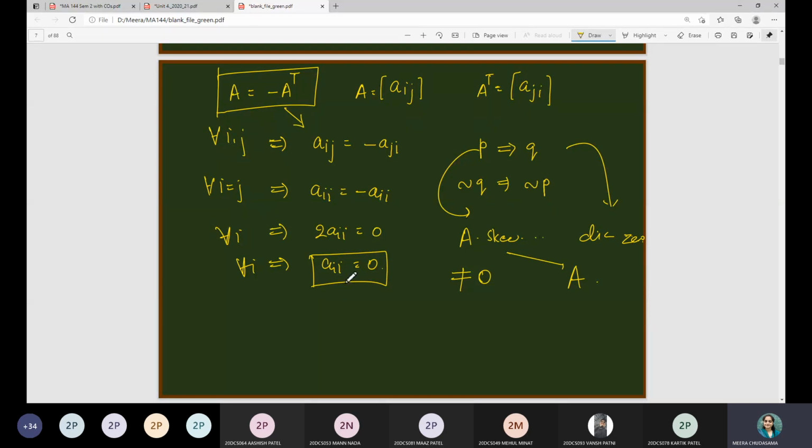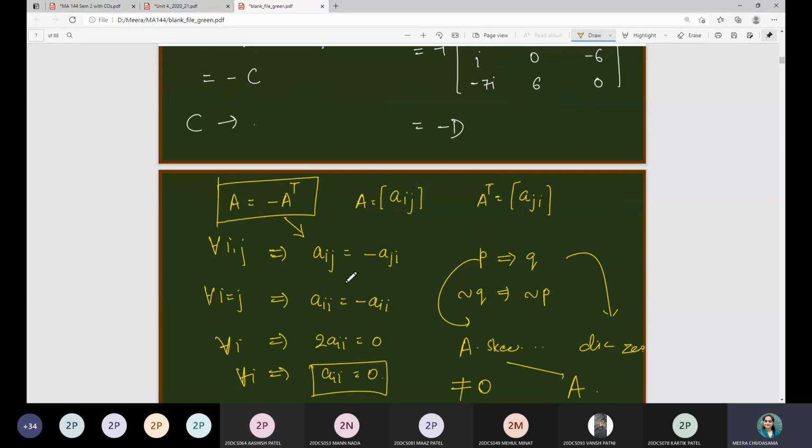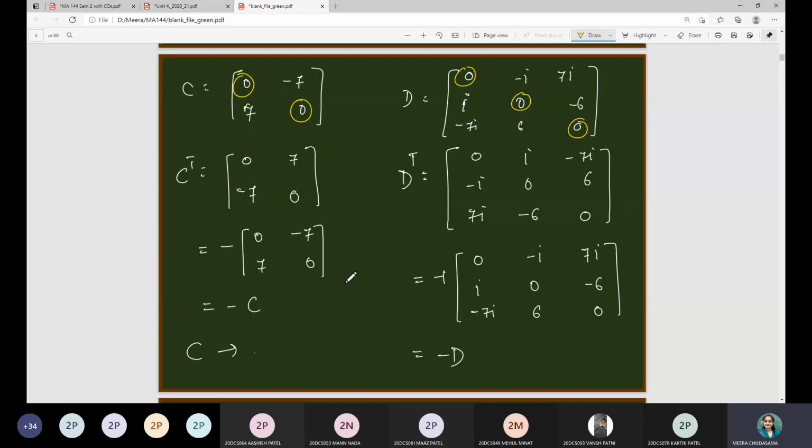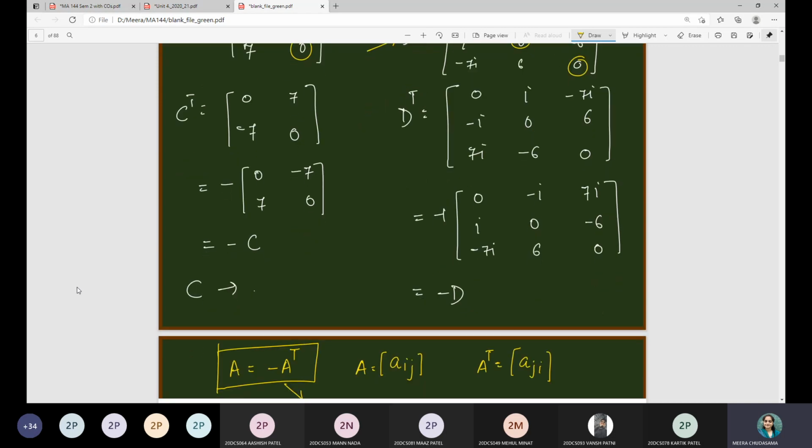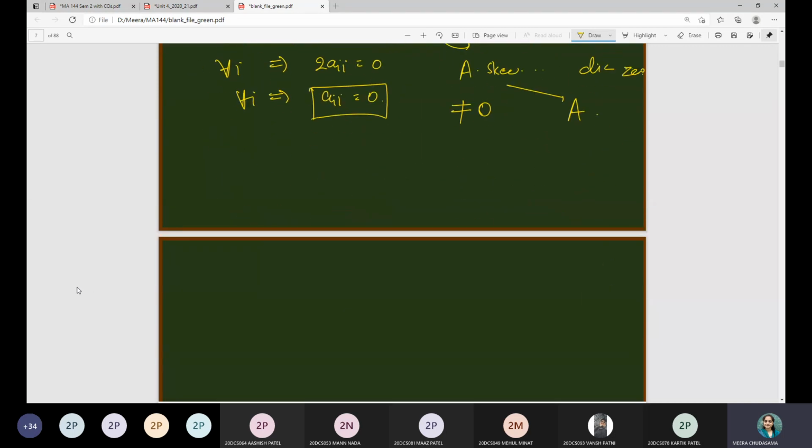Right? So whenever you are asked to check whether the given matrix is skew symmetric or not, if one of the diagonal entries is non-zero, then you can directly say without computing that that matrix cannot be a skew symmetric matrix, because if it were skew symmetric, every diagonal entry has to be 0, right? So that is what we have for symmetric matrices and skew symmetric matrices.